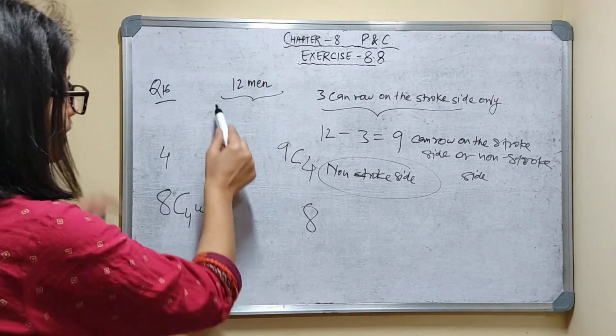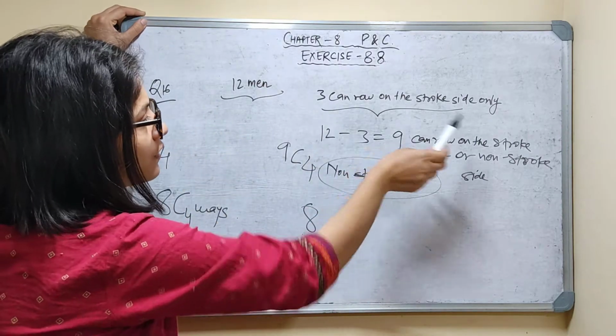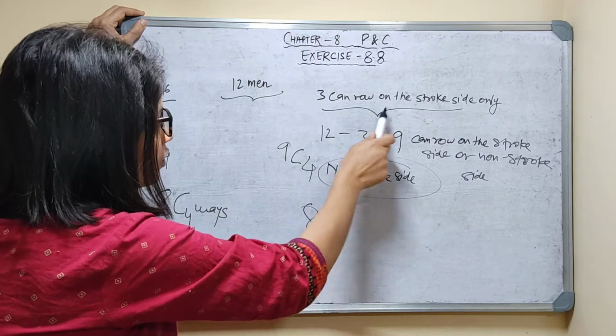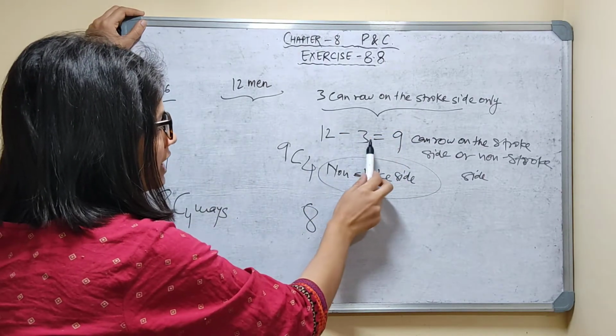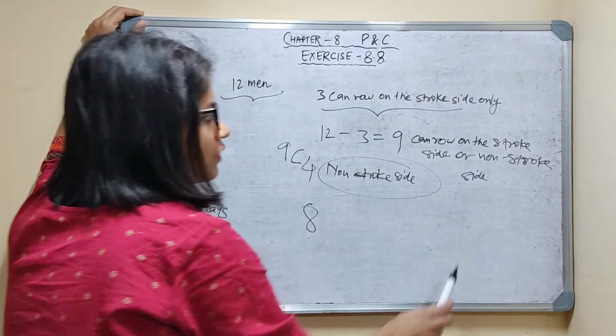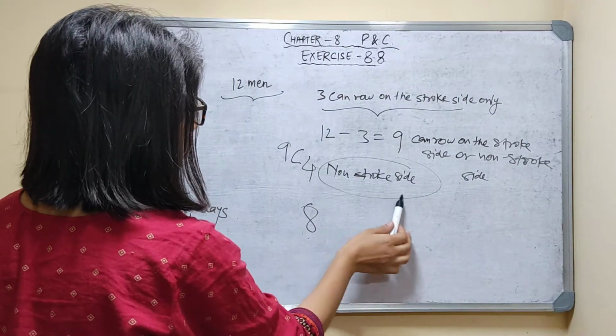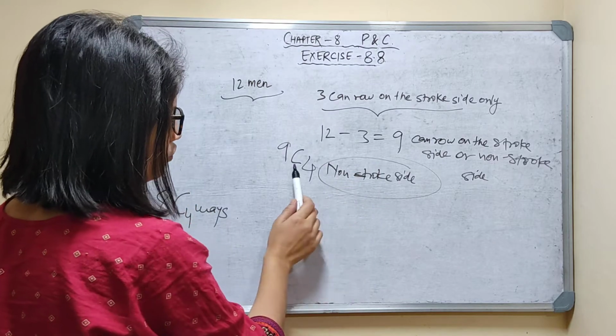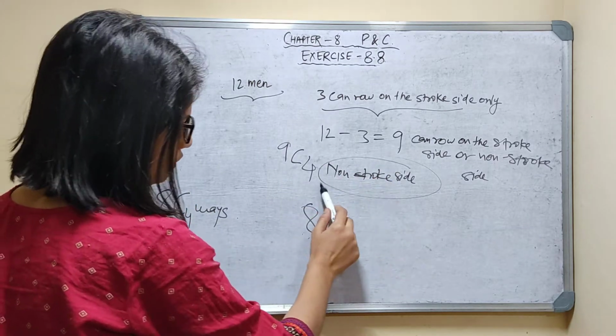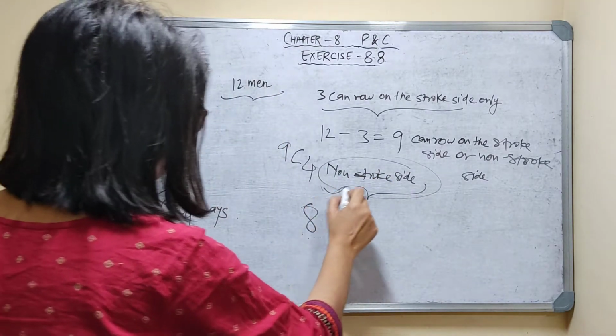What I am trying to say: total are 12 men, 3 can row on the stroke side only. So how many remaining can row on the stroke side or non-stroke side? Any possibility can be there. So for the non-stroke side you have to choose from 9C4. Now 4 I have used.